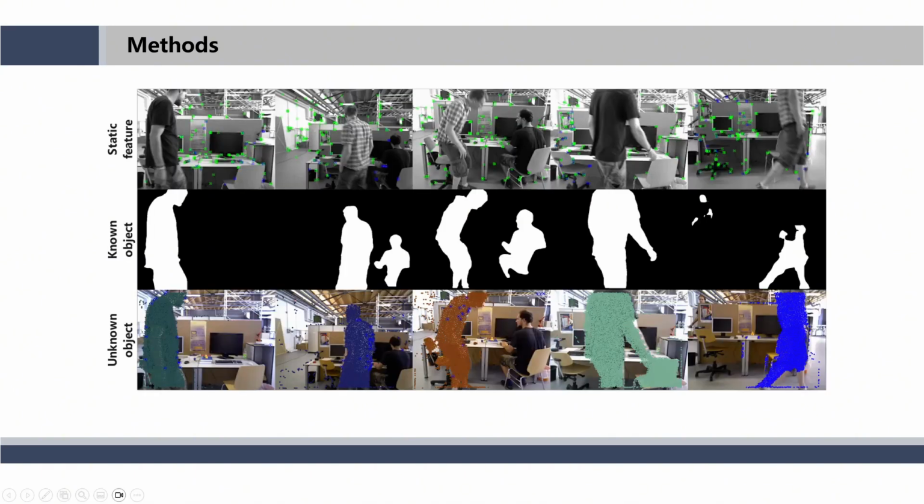In the TIM dataset, dynamic targets identified through dynamic inspection are depicted in the figure. The first row showcases the static features retained after the removal of dynamic characteristics. The second row represents the identified known dynamic targets, and the third row illustrates the identified unknown dynamic targets. It is evident that even the chairs being moved by individuals in the scene can be detected.